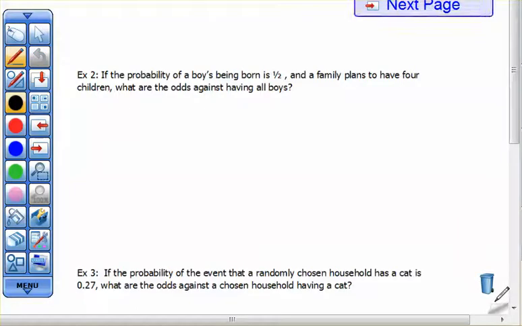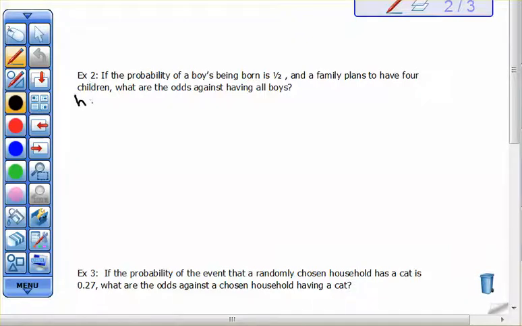Let's see what else we need to talk about here. Again, and still sticking with odds, this says if the probability of a boy being born is one half, so a boy being born is one half, and a family plans to have 4 children, what are the odds against having all boys? Wow. Okay, well, let's think about this.